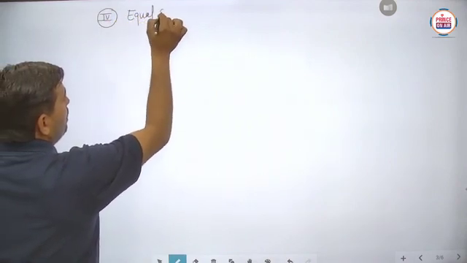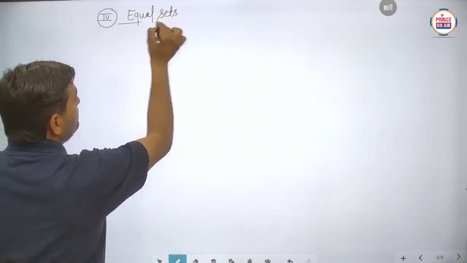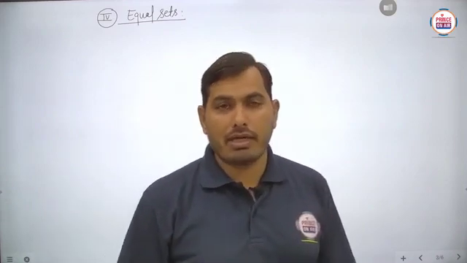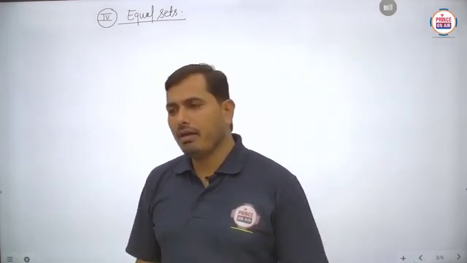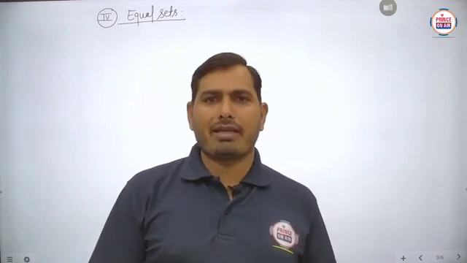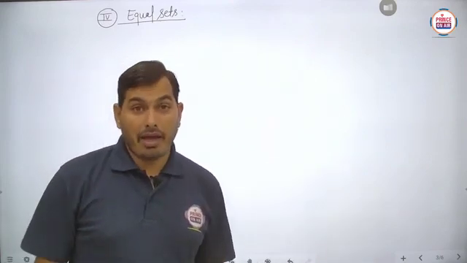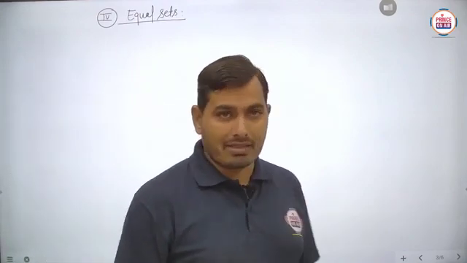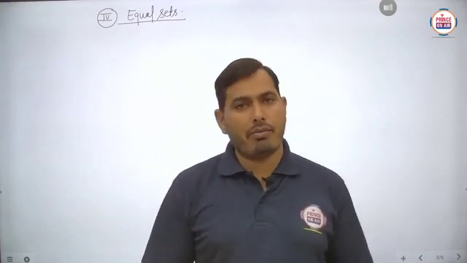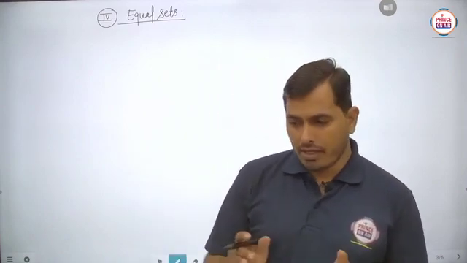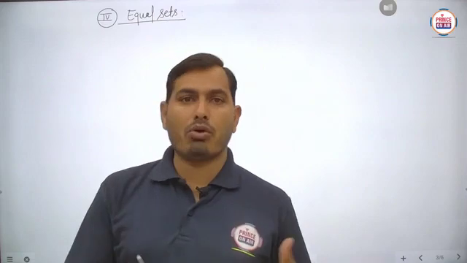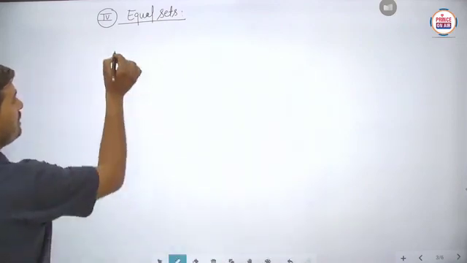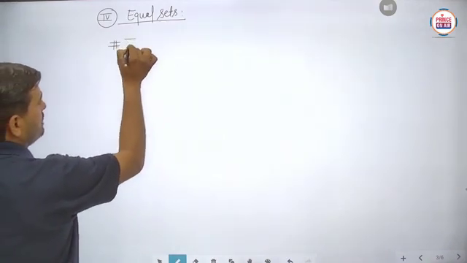What should be the meaning of equal sets? So basically, students, what can you say about the equal sets? As per the name specified, equal means the sets which are exactly the same. Exactly same means the same elements will be there, and the number of elements will also be the same. So if any set has exactly the same elements as the other set, then both are said to be equal. Means two sets A and B